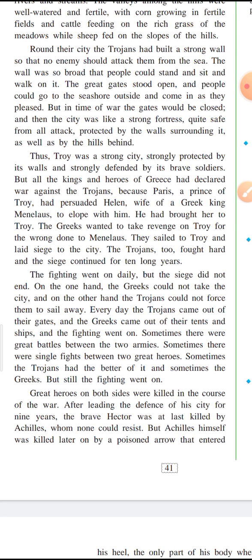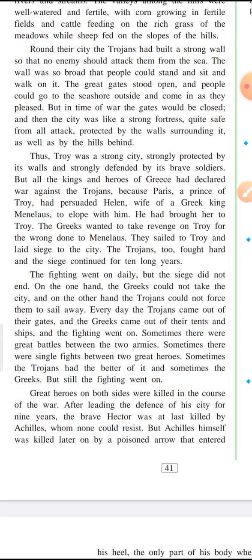Now they have described the fights: every morning at the time of war, the Trojans used to come out of their gates and fight against the Greeks. The Greeks used to come out of their tents and fight the Trojans.